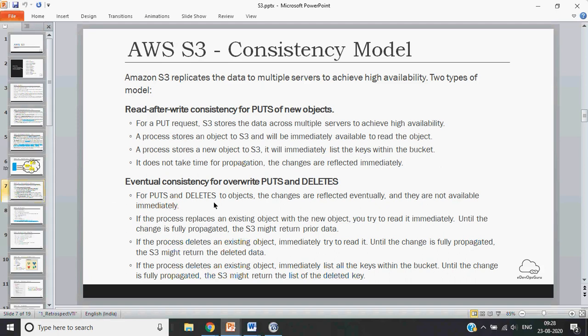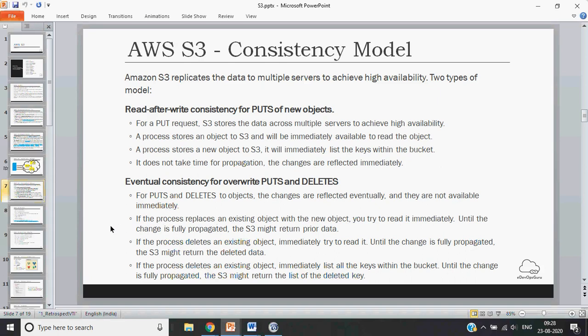So for puts and deletes to an object, the changes are reflected eventually. They are not available immediately. Okay, so we will see in detail a little later. So let's read all the top points.